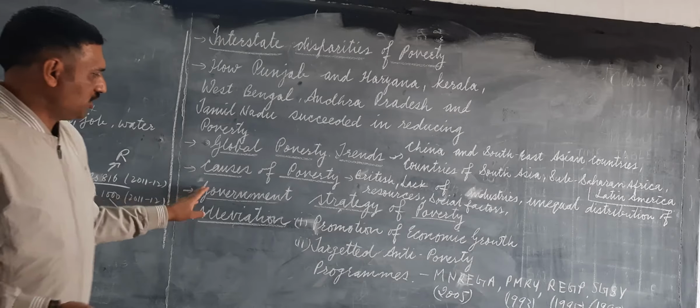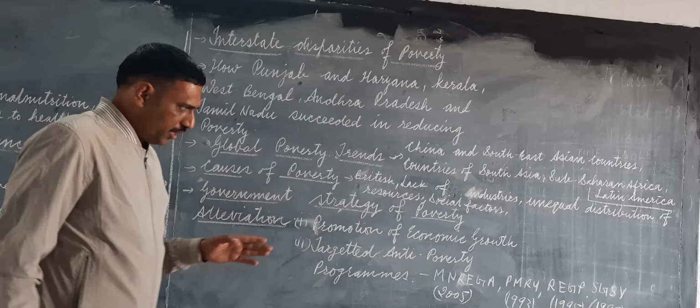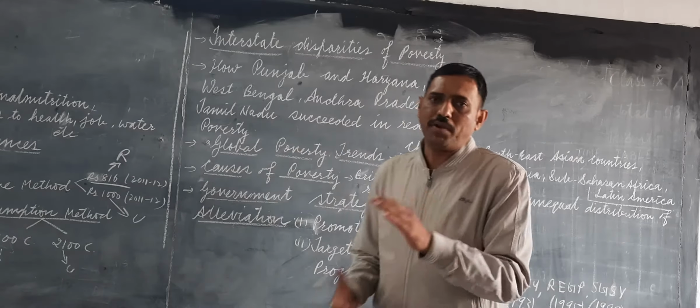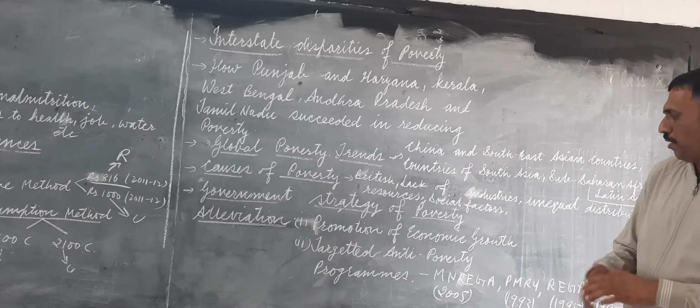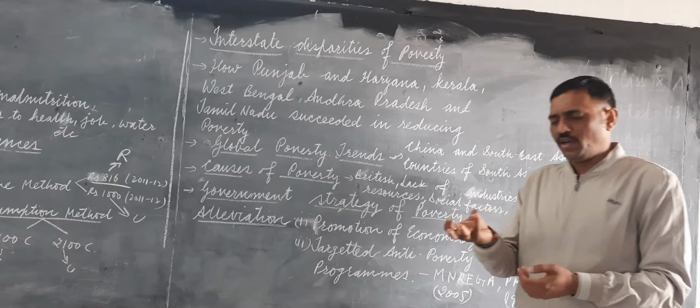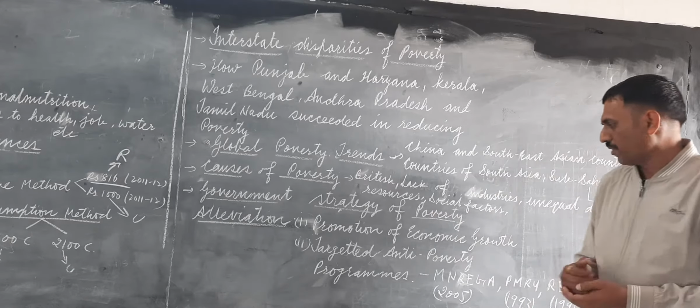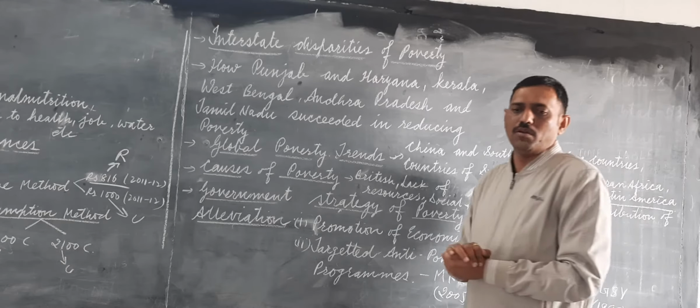Now, government strategy for poverty alleviation. How to remove poverty? There are two different ways by which the government is trying to remove poverty. First is promotion of economic growth. Green revolution, large scale industrialization is one way by which poverty can be removed.